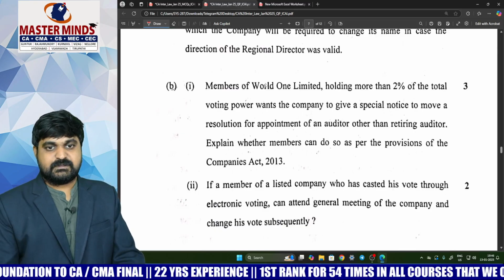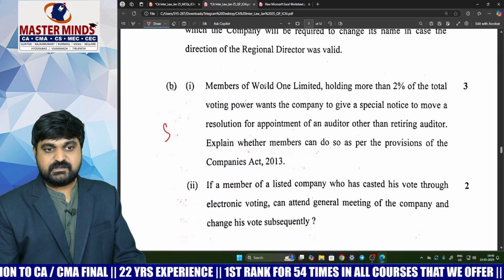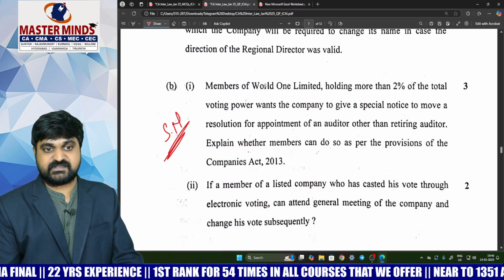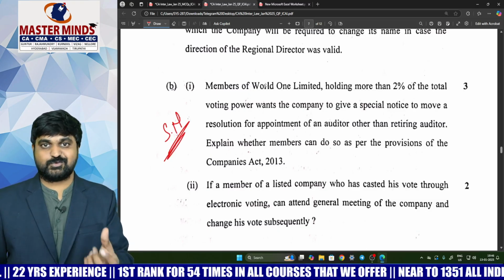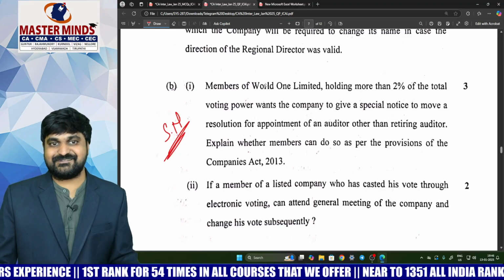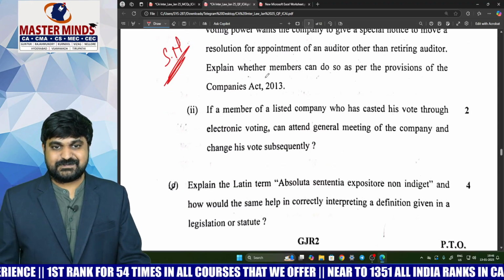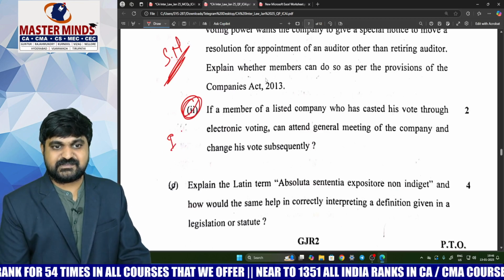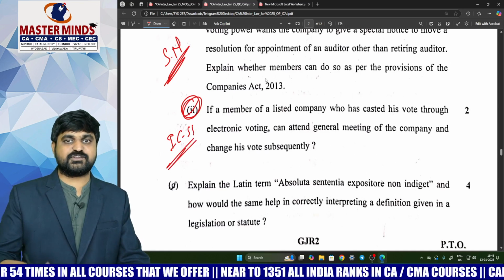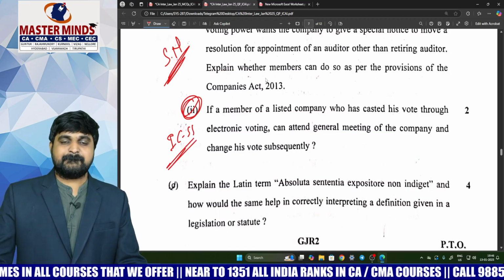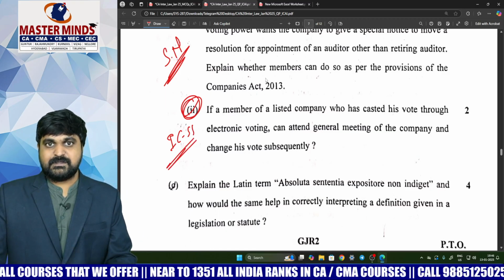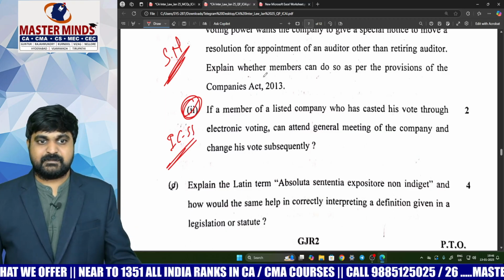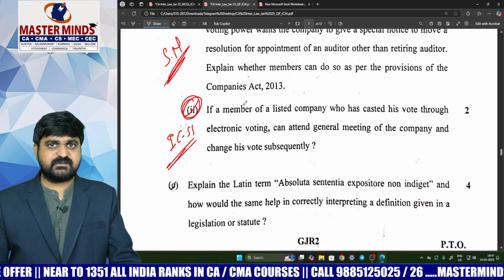So next one. This is about appointment of an auditor other than the retiring auditor by issuing special notice. Actually on this topic, two practical questions got covered. Next one. This is a C category topic. This question is there in the ICSI material, an important concept for self-study. Actually it is important only, but this question is meant for self-study, that's why I'm giving C category status. This was not there in the main material. This was there in the workbook.